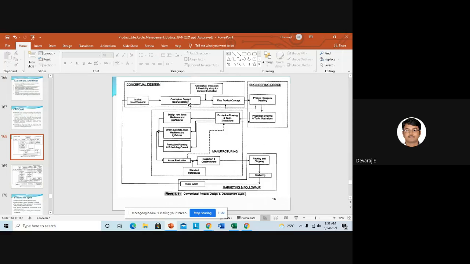So first, the design thinkers will get the feedback from the customers. They will give all the inputs to the product design engineer. The product design engineer will go for conceptual design. I told you there will be technical and non-technical design thinkers.